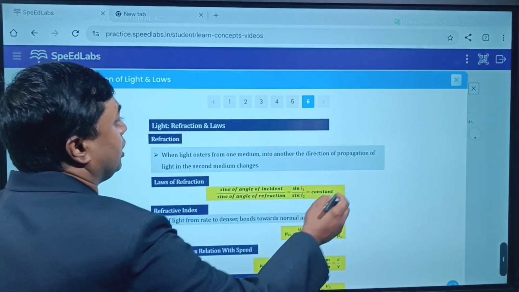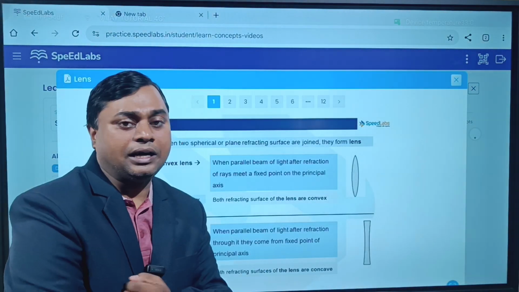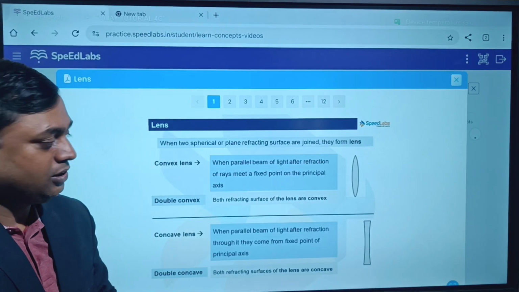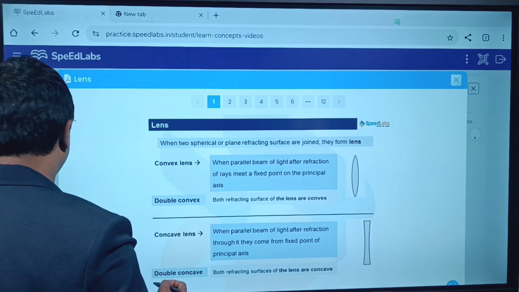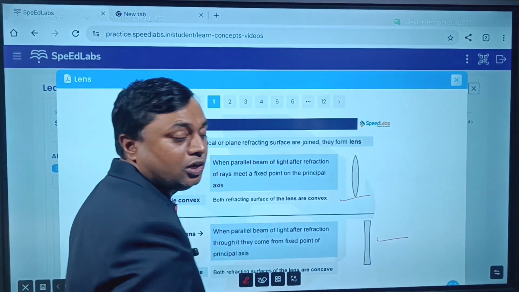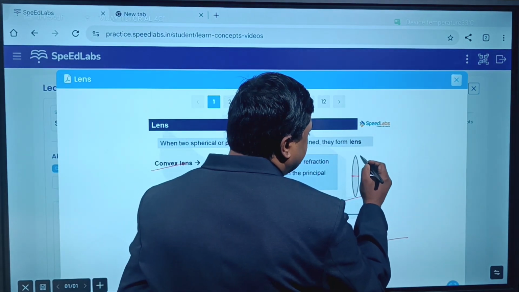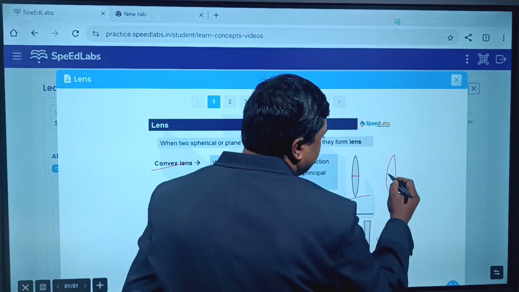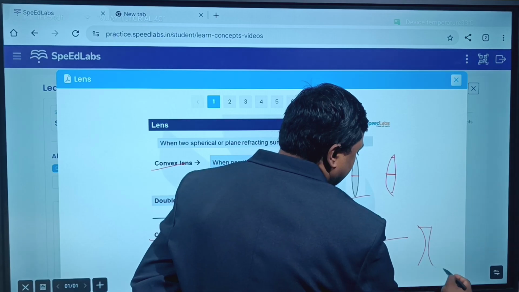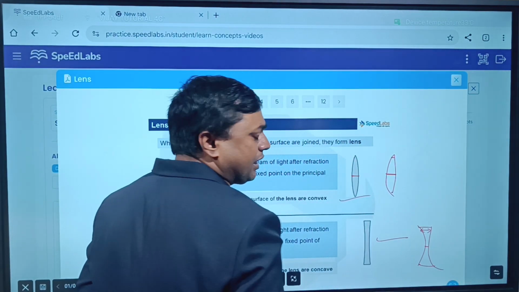Now let's see, we talk about lenses. When two spherical or plane refracting surfaces are joined, they form a lens. So you can see this is a convex lens, this is a convex lens, and this is a concave lens. What is a convex lens? A lens which is thick in the center and thin at the edges. Whereas the concave lens is the lens which is thin at the center and thick at the edges.